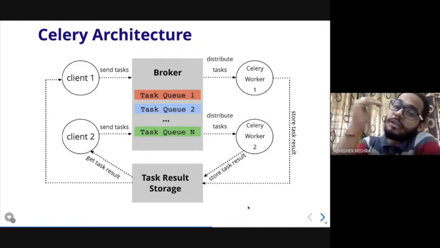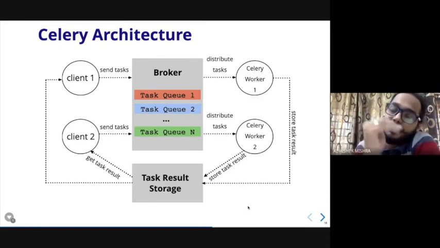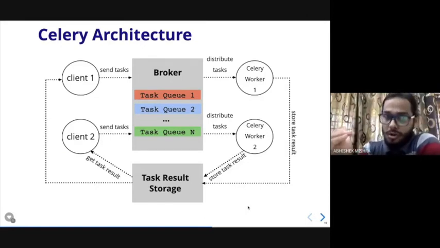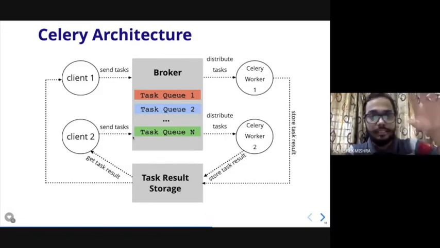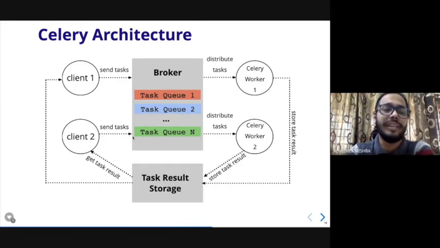Once the worker has executed its distributed task, if you want to store the result of that task, you can store it in a database again. This is how the process works. If there is a dependency between two tasks, you can execute one task, store it in the result storage, then get the result and execute another task, and then send it to the broker. This is how the cycle works. It's very easy to understand.